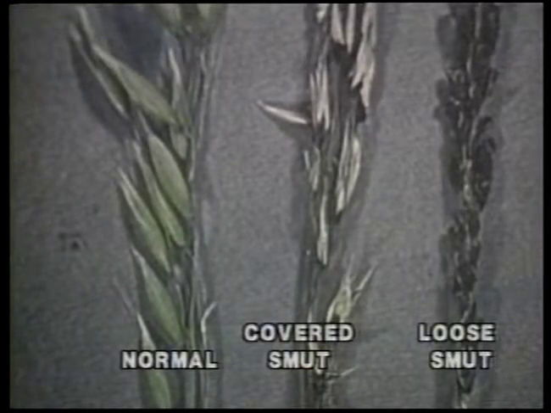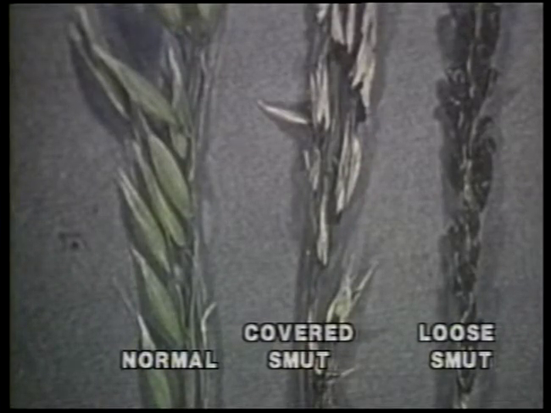Two common smut diseases of small grains are loose smut and covered smut. Both are caused by fungal pathogens that are obligate parasites. In loose smut, a thin white membrane surrounds the smut mass, which was formed where the grain should have developed. Later, the membrane ruptures and black spores are released and spread by wind to other plants. The floral bracts, as well as the kernels, are destroyed.